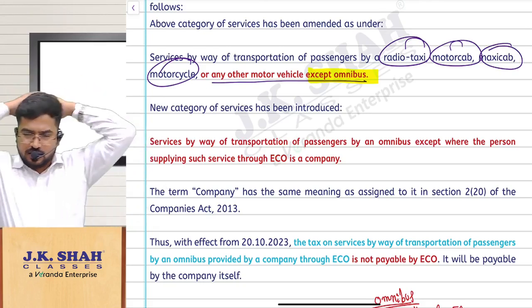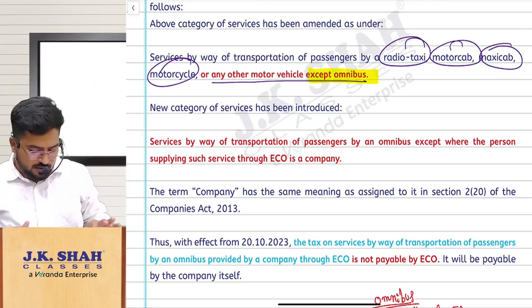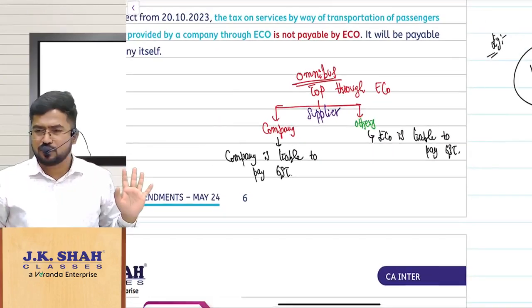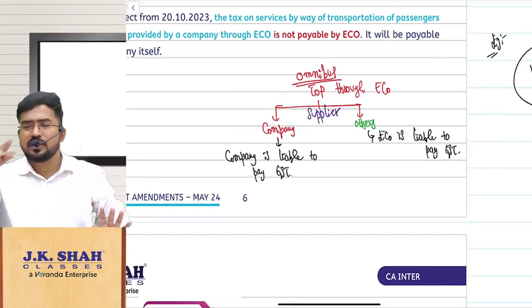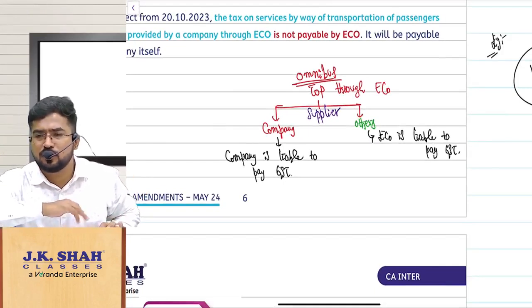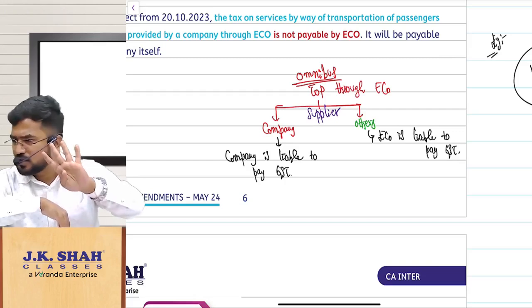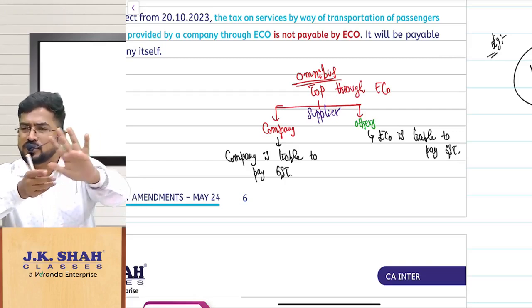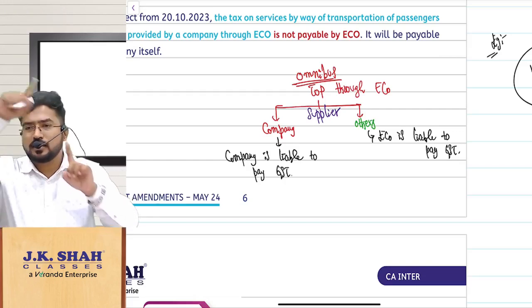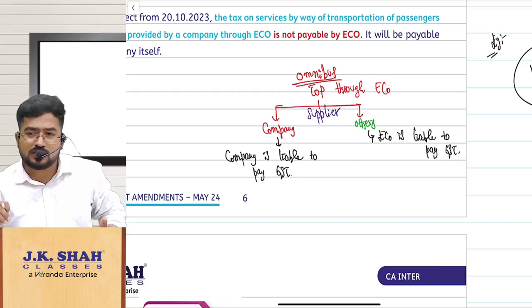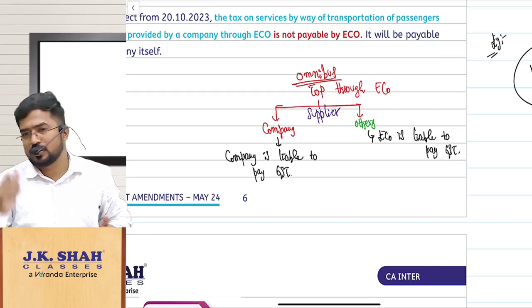Now listen carefully, everybody. First of all, let us understand the provision. How many services are notified for the e-commerce operator? Four: transportation of passengers, housekeeping, accommodation, restaurant. Now they have added one more thing, this omnibus. The category is the same, transportation of passengers only, but they said except omnibus, and for omnibus they came up with a new entry.